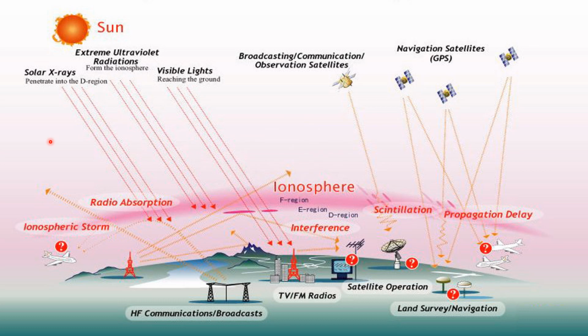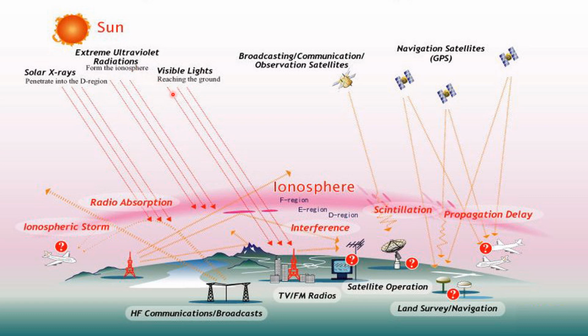Now let me show you one pictorial concept very easily. There is the sun, there is extreme ultraviolet radiation coming to the ionosphere, solar X-rays. There are three regions of the ionosphere. You should read D, E, F regions. What are the electron densities, and how are these regions formed. The D region and the F region ionization will vanish at night.